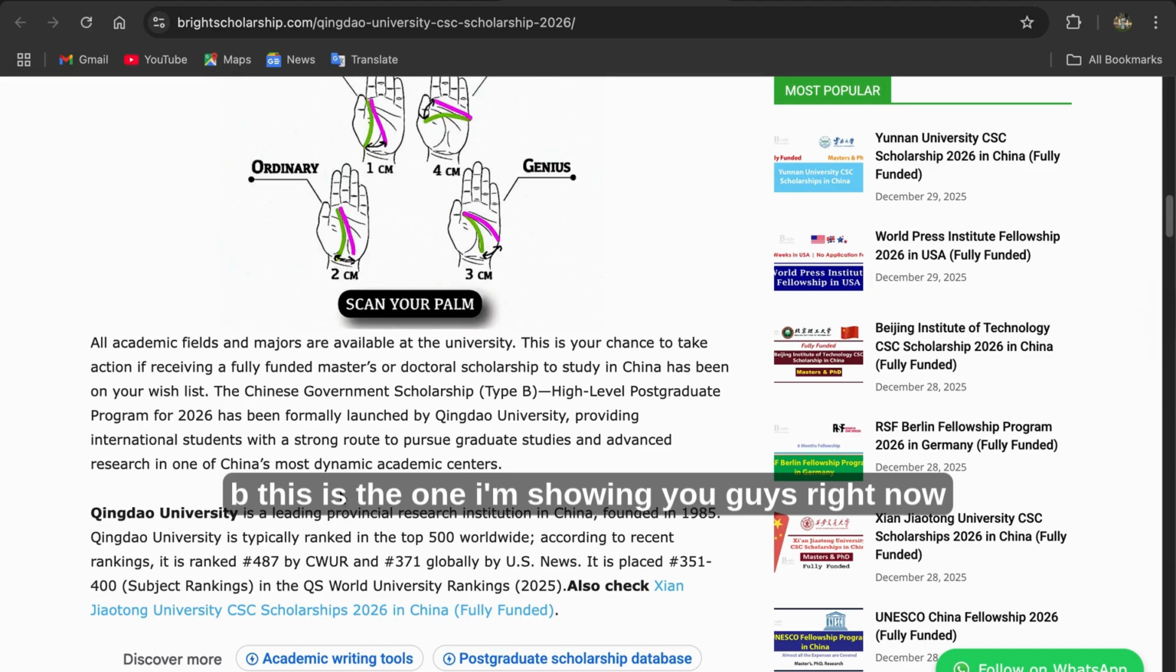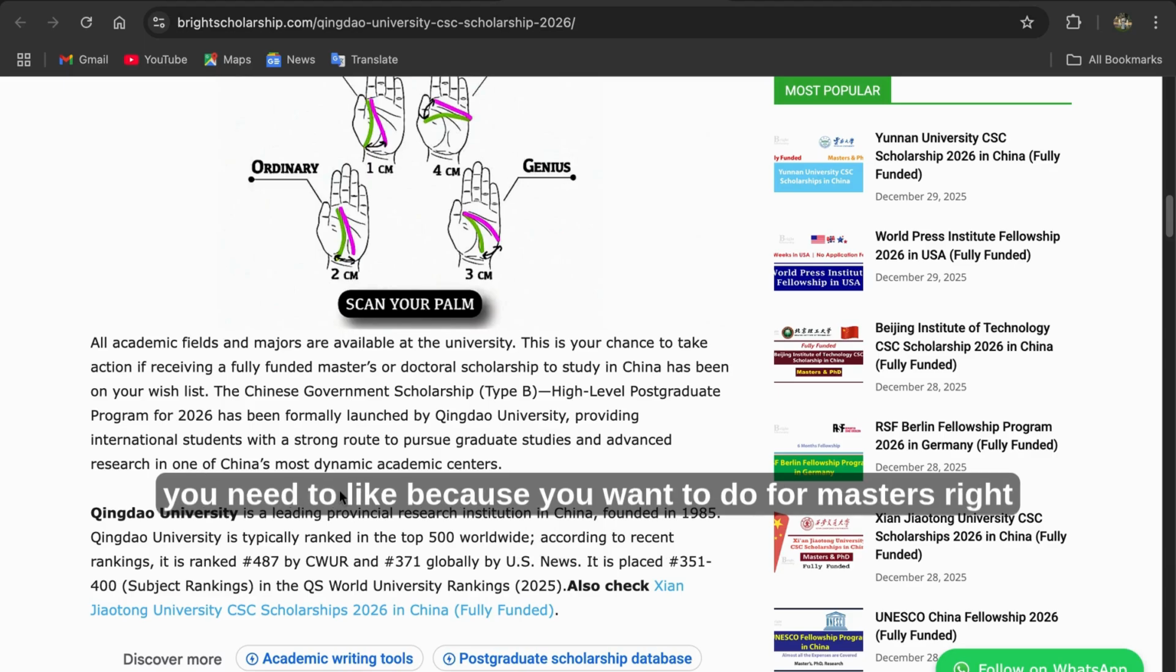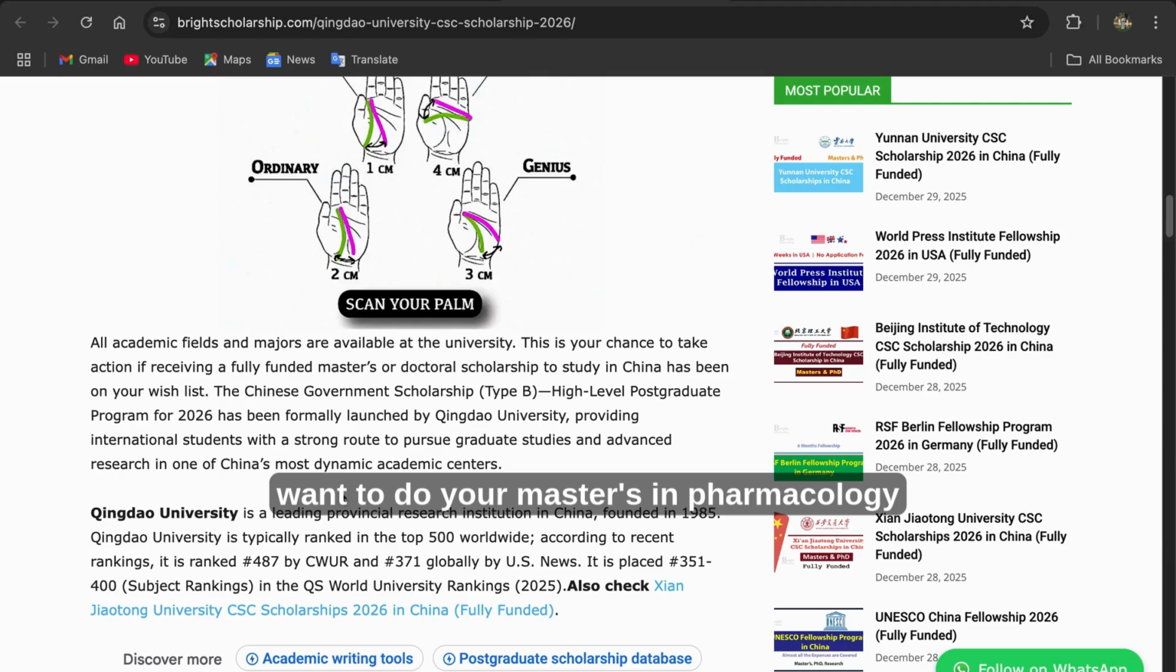For type B, this is the one I'm showing you right now. For Chinese type B, you need to send a request, send a mail, because you need to have a supervisor in this kind of scholarship. You need to talk to the supervisor. Assuming you want to do your masters right now, and you are from a pharmacy background, and you want to do your masters in pharmacology.